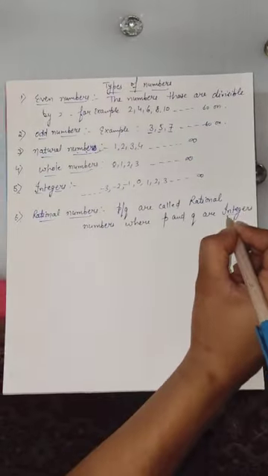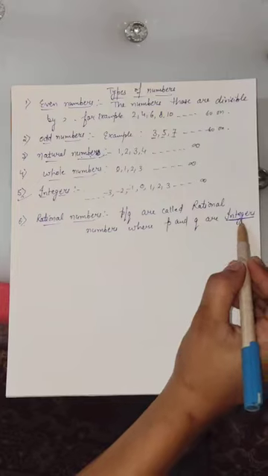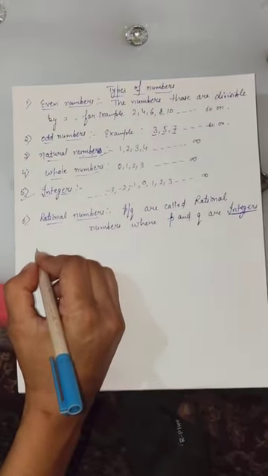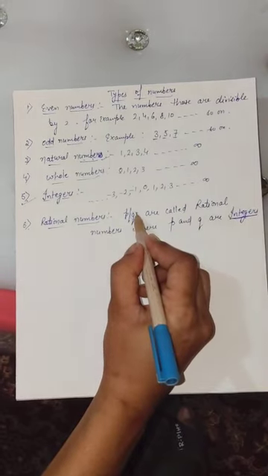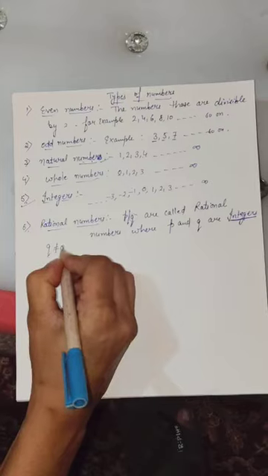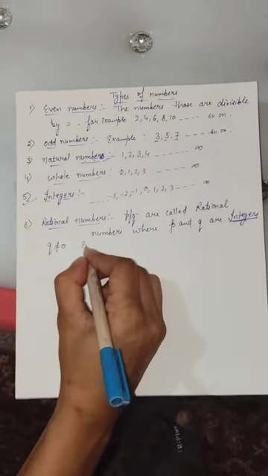We have already discussed the integers in the fifth one. And one more condition in the rational numbers: the q that is in the denominator will not be 0. These kinds of numbers are called rational numbers.